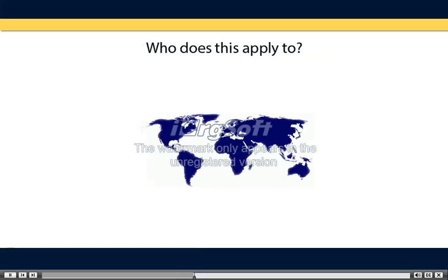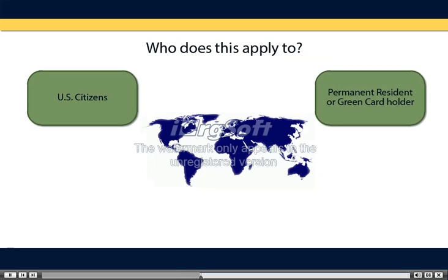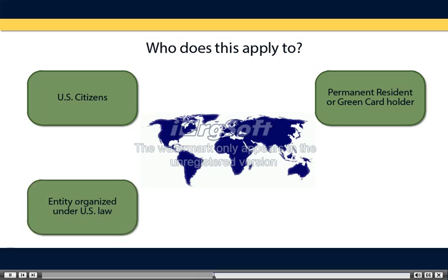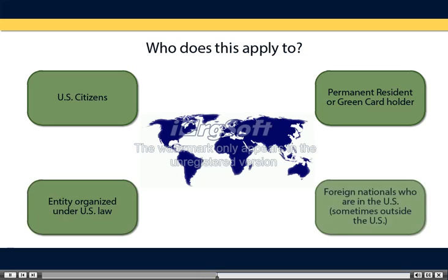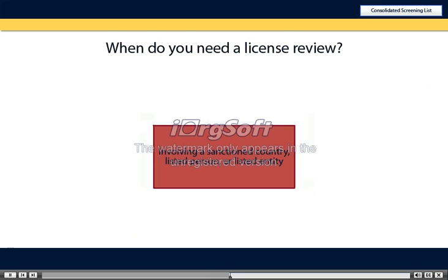OFAC regulations apply to United States persons. The term U.S. person means any United States citizen, legal permanent resident, or green card holder, regardless of whether they are located in the U.S. or abroad. It also includes any entity organized under the laws of the United States, any foreign nationals who are currently located in the United States, or, in some cases, outside the U.S.